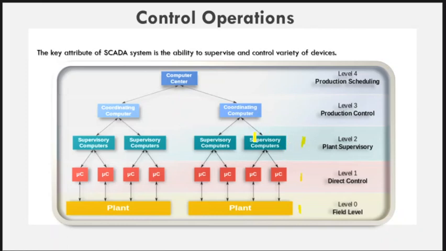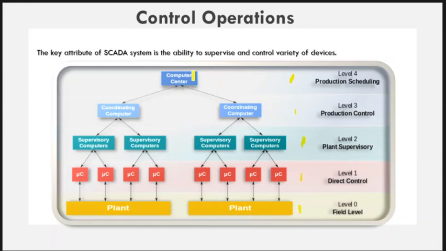Simultaneously, the reports of these supervisory controllers are sent to the coordinating computers, and the complete data of the coordinating computers are clubbed in the computer center, which is known as the main server. So if level 4 production scheduling wants to send a schedule to this plant or control this plant, this is the channel.